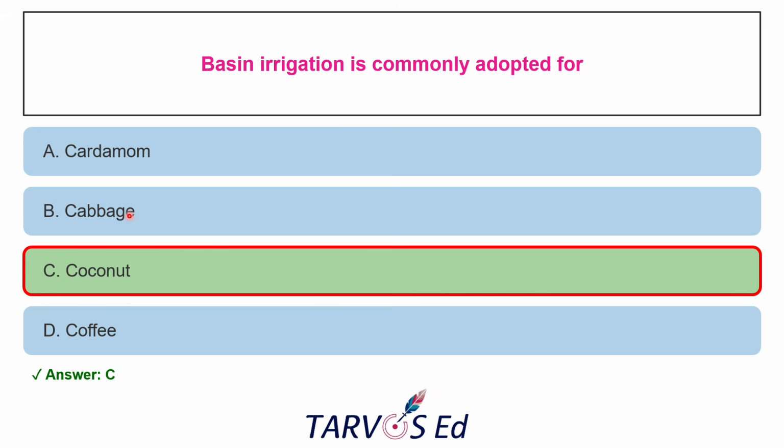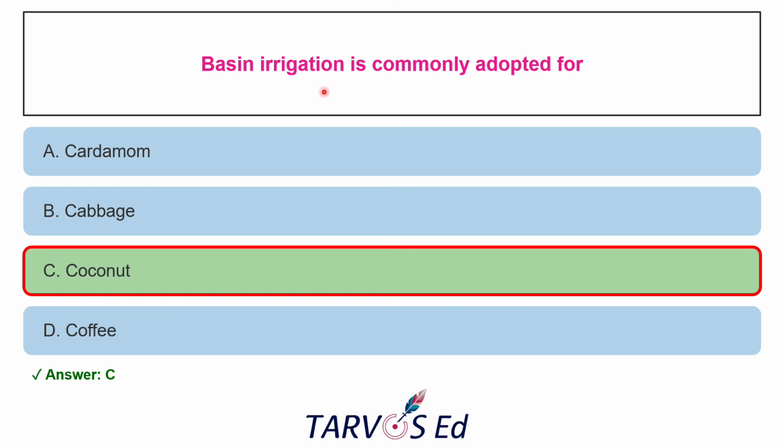And cabbage, which is a vegetable, requires close spacing, right, 45 by 45 centimeter, like 1.5 feet spacing. So it generally uses furrow irrigation, not basin. If you go for a basin, the land will be wasted, because it requires only very small spacing, 45 by 45 centimeter. And coffee is a hill plantation, which again requires sprinkler or drip irrigation. Basin may cause soil erosion on the slope.